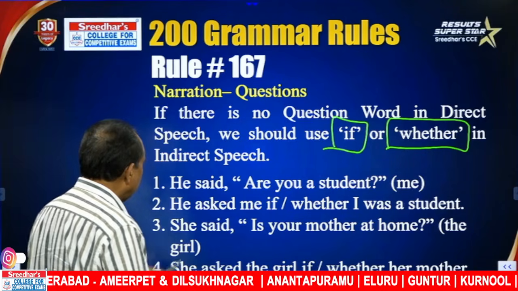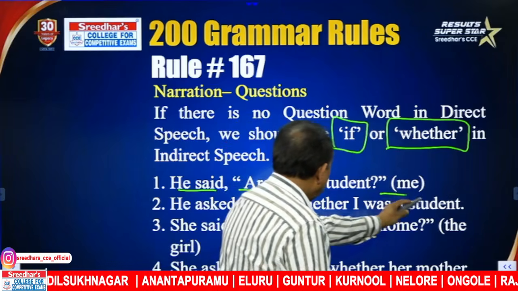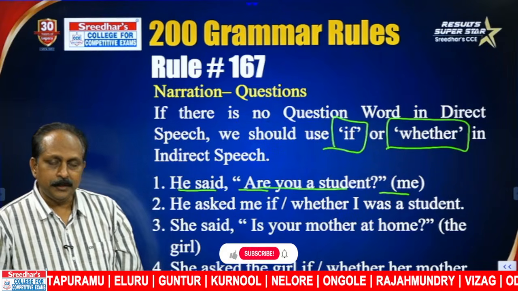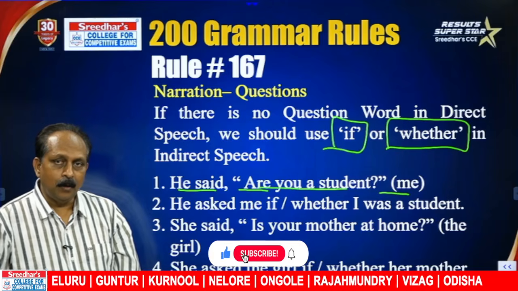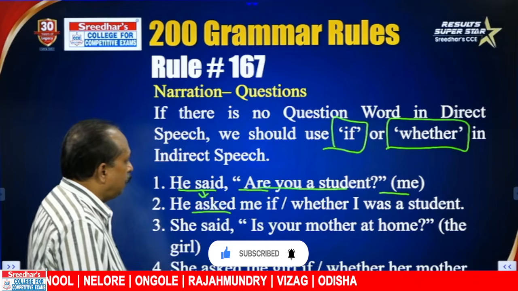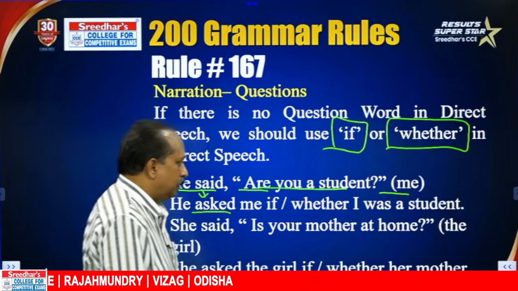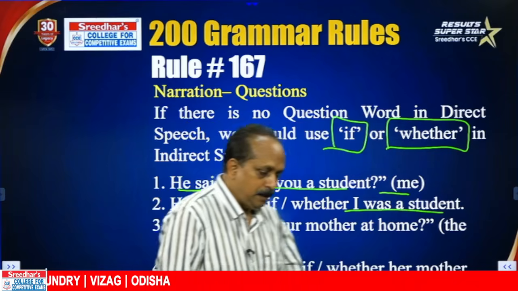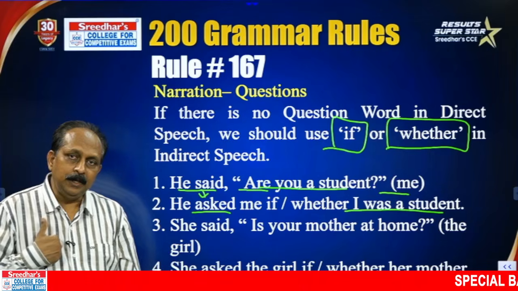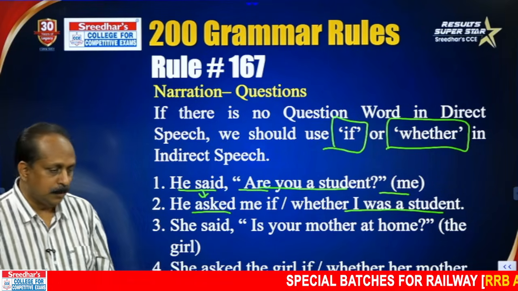Look at this example. He said, "Are you a student?" Are you a student is a question. But is there a question word? No. Then how do you change it to indirect speech? He asked me, said changes to asked. He asked me if or whether I was a student. I was a student, affirmative. You can use either if or whether. She asked me if I was a student. She asked me whether I was a student.